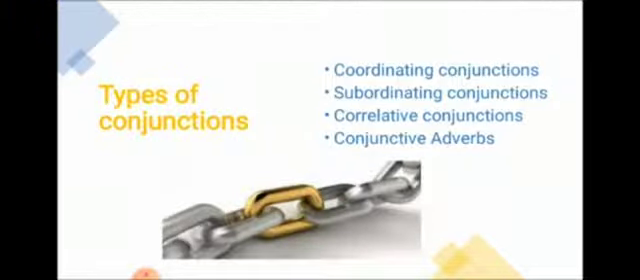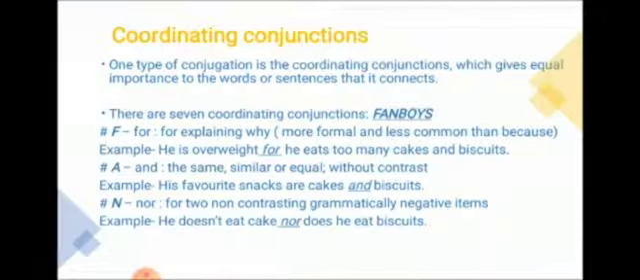Basically, conjunctions are of four types: coordinating conjunctions, subordinating conjunctions, correlative conjunctions, and conjunctive adverbs. Coordinating conjunctions are the conjunctions which give equal importance to the words or sentences that they connect. Means the words which join two types of sentences, two types of words. Both the sentences or words which the conjunction joins are of equal importance.